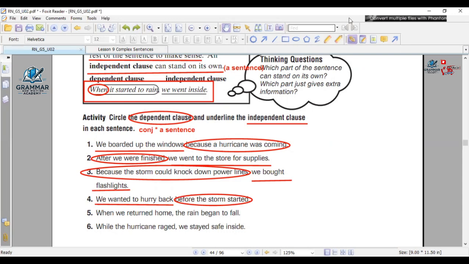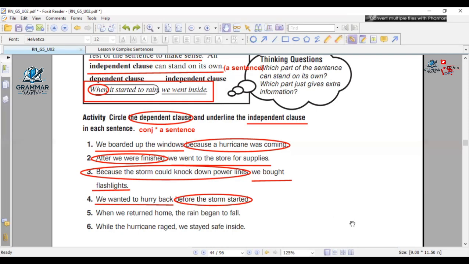Mister, I have a question. Yes, I'm listening. Can the dependent be after the independent? No problem. See here, the dependent came first and the independent came after it. Here, the independent came first, followed by the dependent. It depends on the conjunction, okay? If the conjunction comes at the beginning of the sentence, you will have the dependent first. If it comes in the middle, first you're going to have the independent, then you will have the dependent clause. Okay?